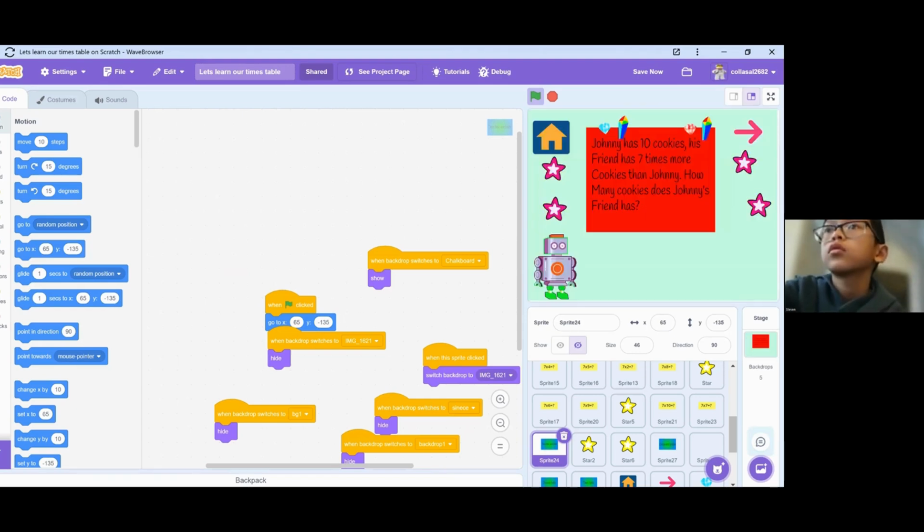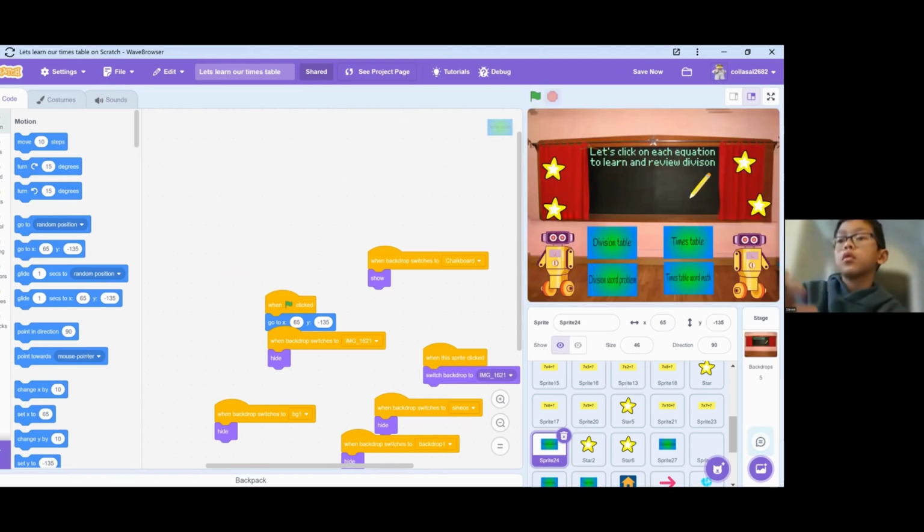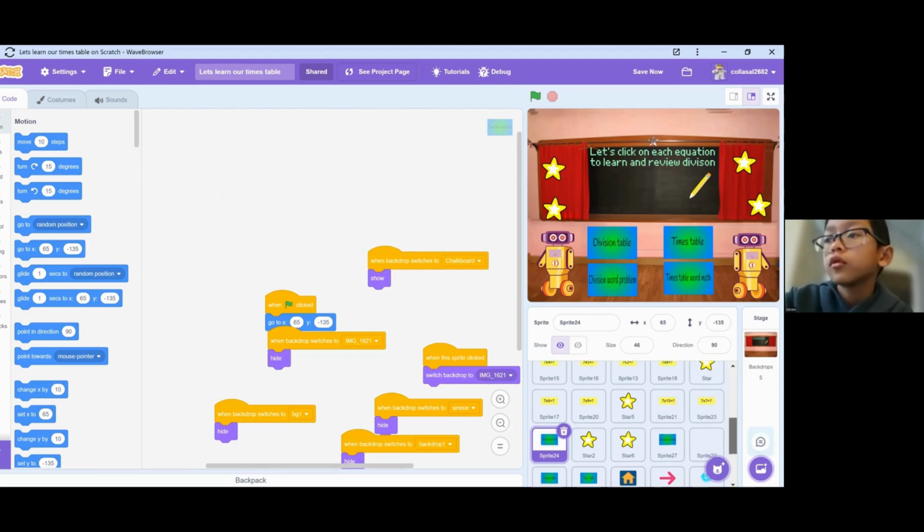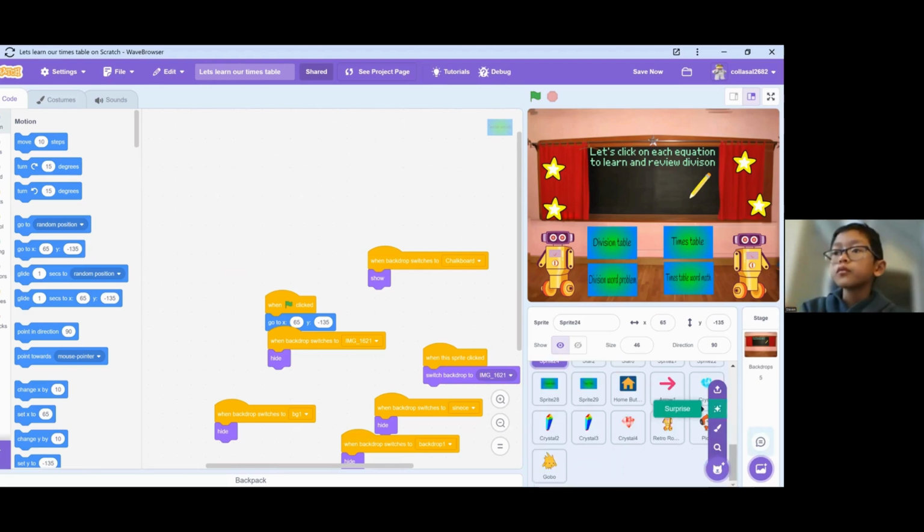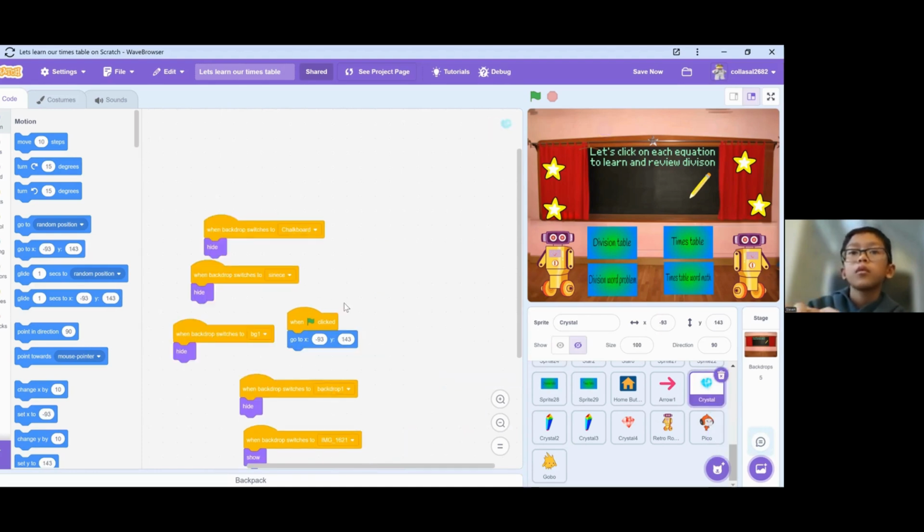Johnny has 10 cookies. For the crystals, I put this to make it stay in place and use this for which backdrop to show, like the other crystals.